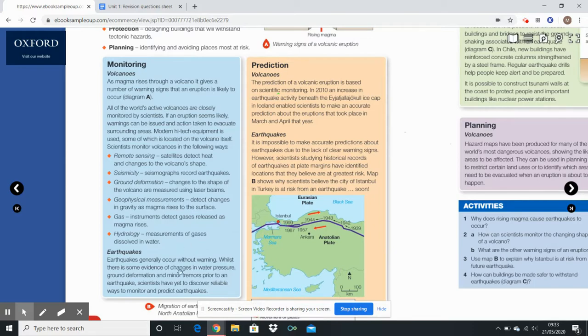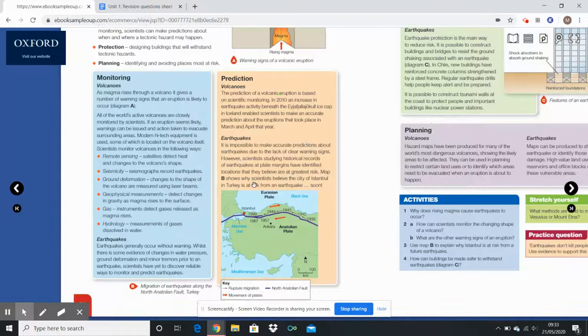Earthquakes generally occur without warning, so earthquakes are a lot harder to predict. We can't really do that very well. The only one you can put here is what we call the seismic gap theory. So this is the plate that runs through Turkey here. And what we notice is each year is when a major earthquake has occurred. What we notice, and I'll draw the arrows, is earthquakes tend to move in this direction by a certain distance every certain amount of years, but we're overdue one in the capital of Istanbul as well.